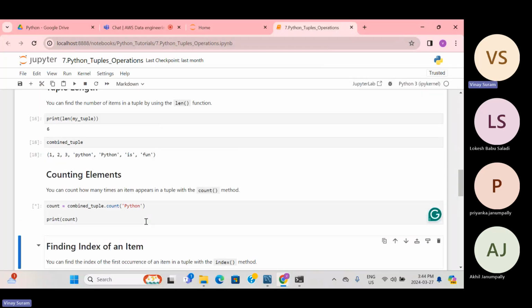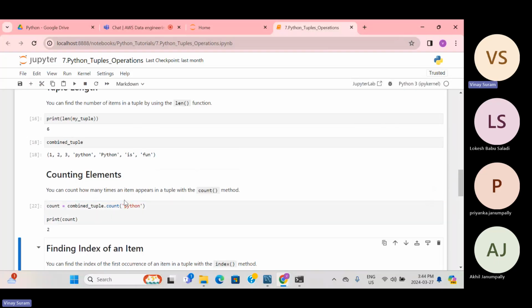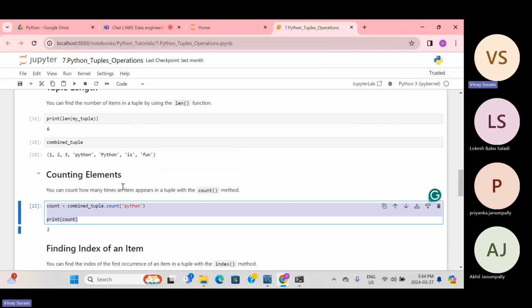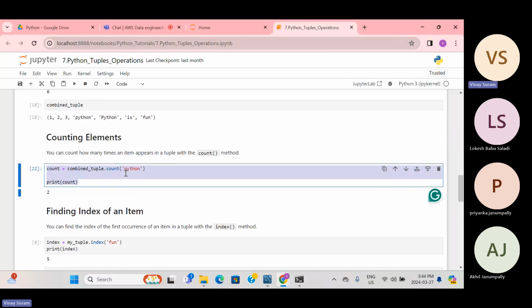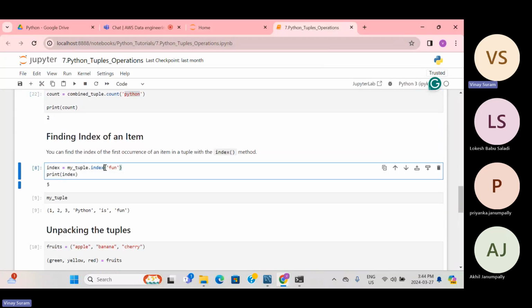It should have given me 0 because my P is capital while searching. So now it should be 2. So it checks for the occurrences, how many times this element is available in the tuple. So yeah, and then index, finding the index of an item.